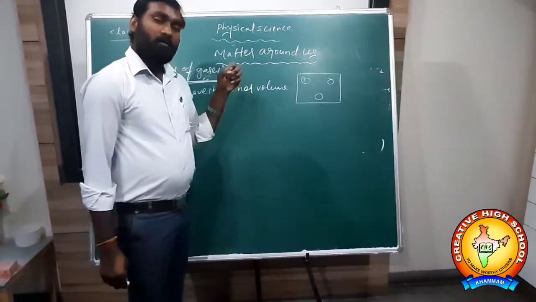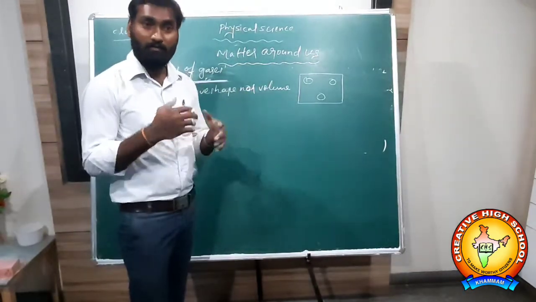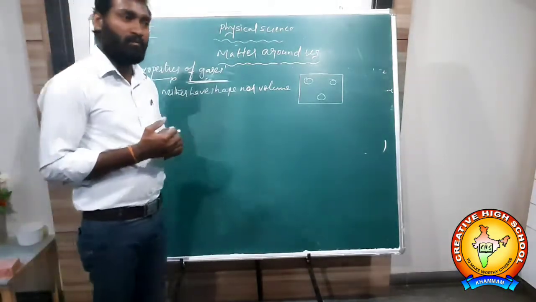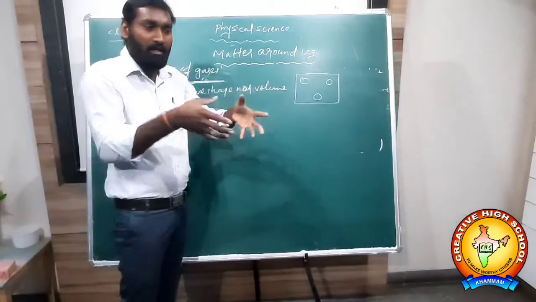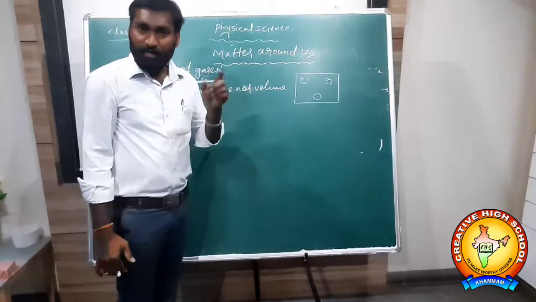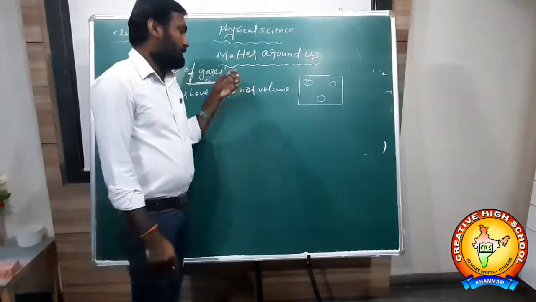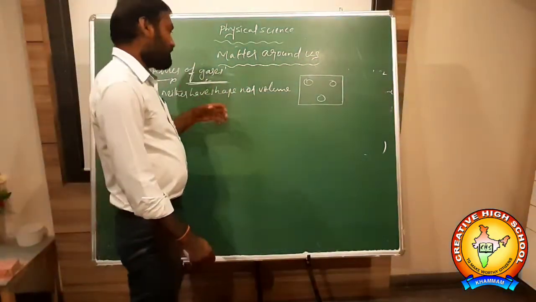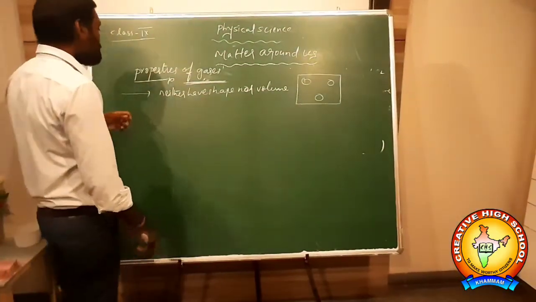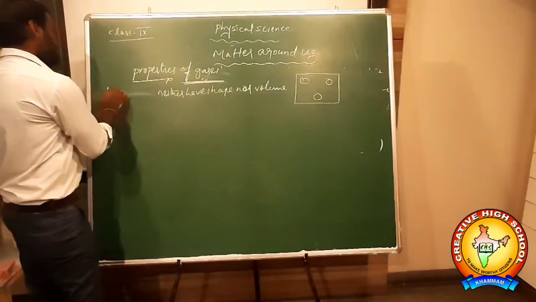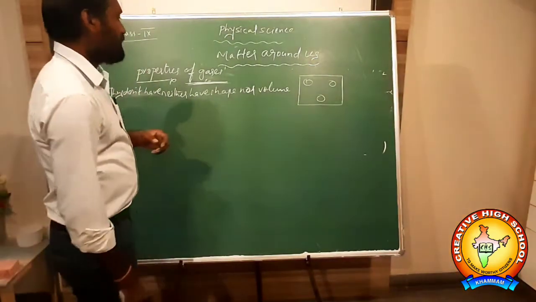You know, a large amount of gas is filled in the cylinders. Sometimes the gas cylinders will blast. Why do cylinders blast? Because a very large volume of gas is filled in the particular small volume of the cylinder. That's why they may blast. A large amount of gas comes out every time. That's why they don't have a particular volume or a particular shape. They have neither shape nor volume.